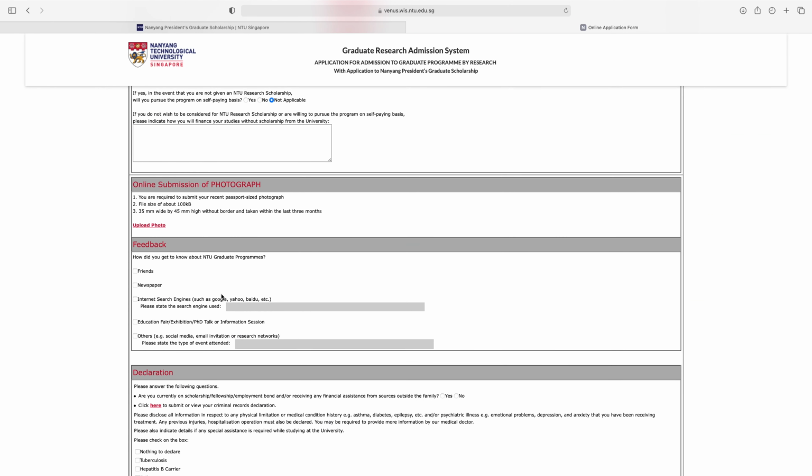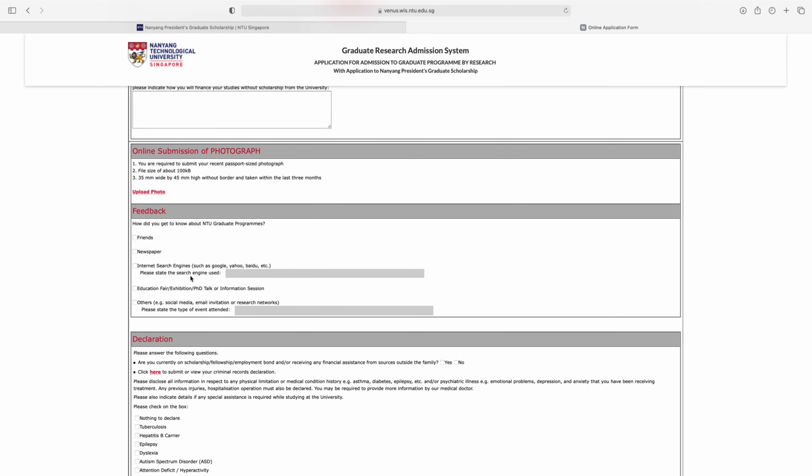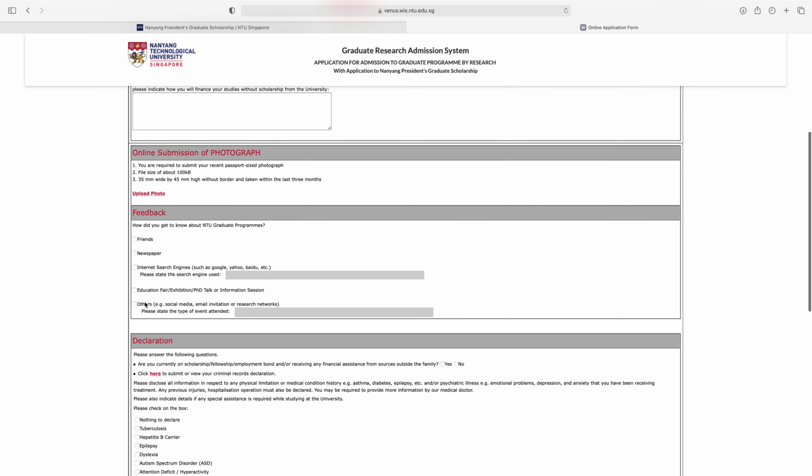Online submission of photograph. So here upload your photograph. You are required to submit your recent passport size photograph. File size is 100 KB and 35 mm wide and 45 mm high without border and taken within the last 3 months. Feedback. How did you get to know about NTU graduate program? Friends, newspaper, you can select any one.